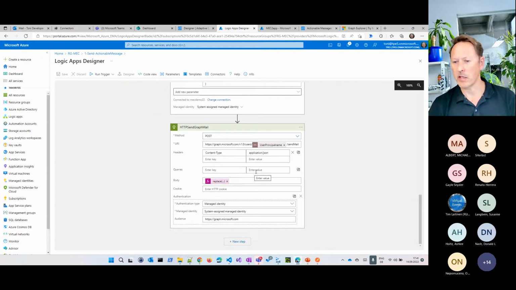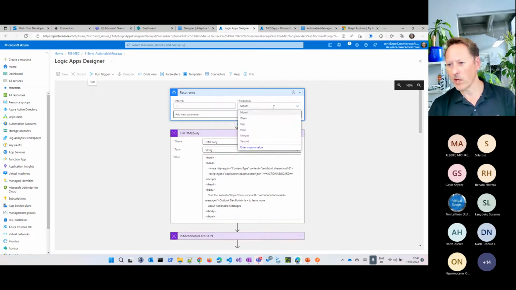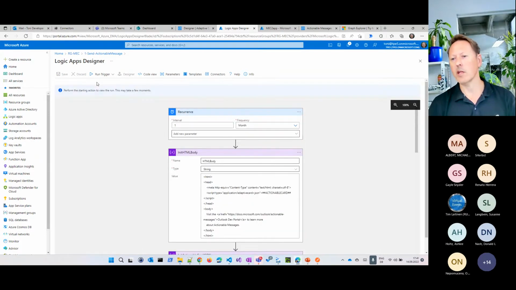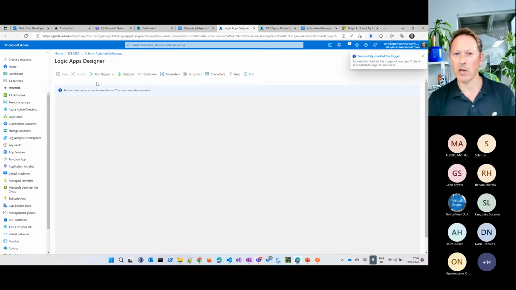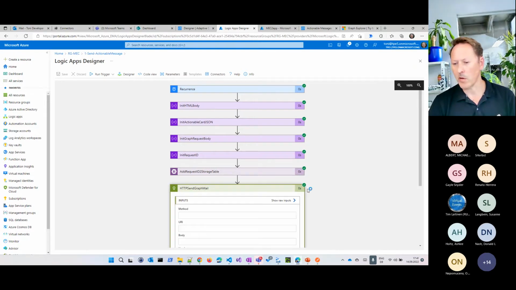I really send out that adaptive card. So let's try it out. I simply run the trigger. Since this is a menu choice, it would recur eventually daily or so, every day at a specific time. In my case, I leave it with month, and I say run this trigger now. So we want to send out the menu to specific users, in my case to my own email inbox. So this is now running, and actually you can see the green check marks. Everything went well, and this is the email we just sent out.